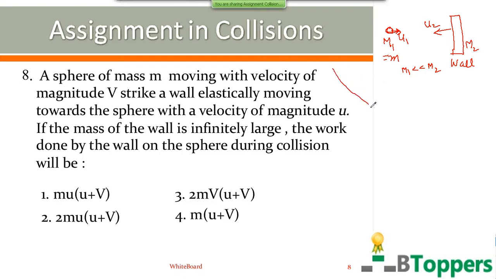So you can write u1 equal to v and u2 equal to minus u, because it is given that the wall is moving towards the sphere with velocity of magnitude u. So mathematically you can take u2 to be minus u and u1 to be equal to v.